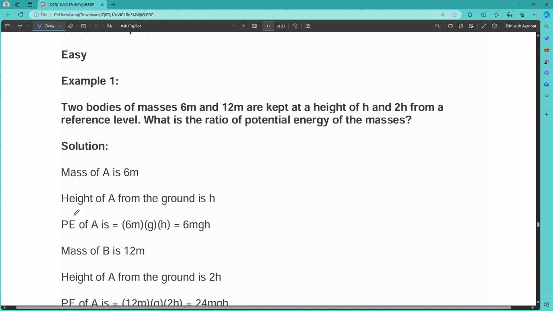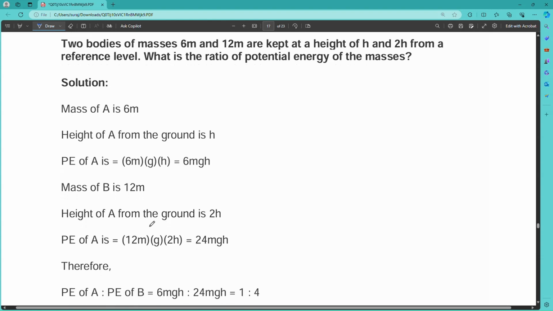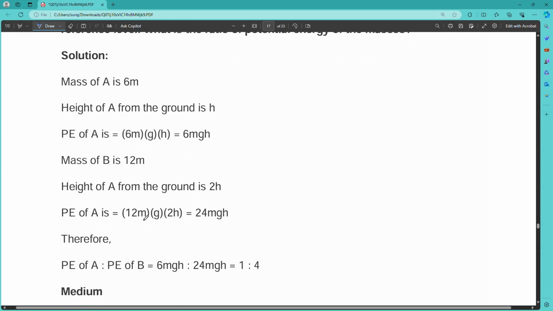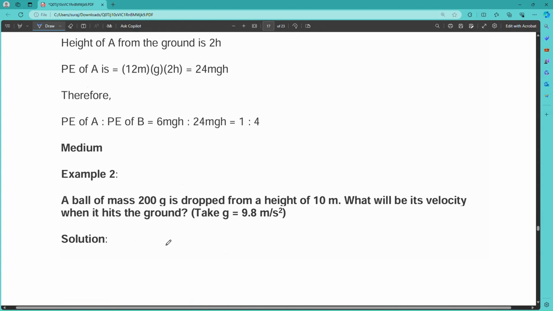Then we have a question. Two bodies of masses 6m and 12m are kept at heights of h and 2h from a reference level. What is the ratio of potential energy of the masses? Mass of A is 6m, height of A from the ground is h, so potential energy will be 6mgh. Mass of B is 12m, so its potential energy will be 12m g 2h, that will be 24mgh. Therefore the ratio of them is 6mgh by 24mgh, that will be 1:4.